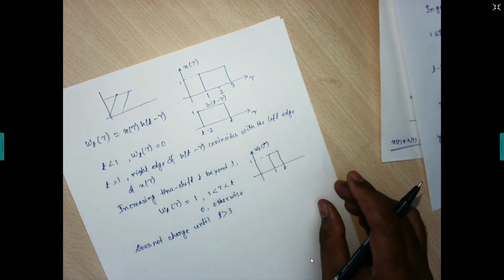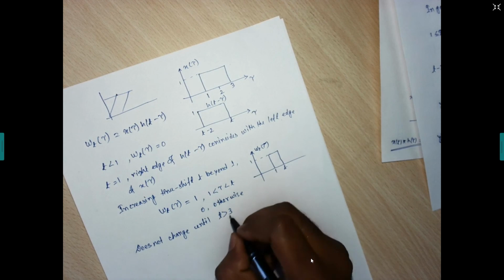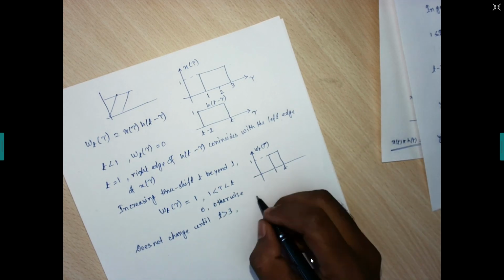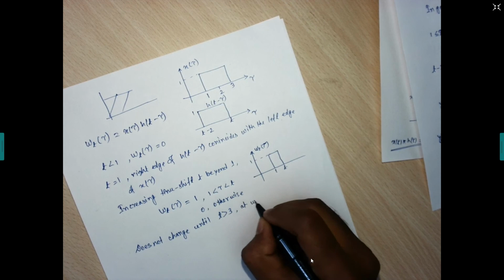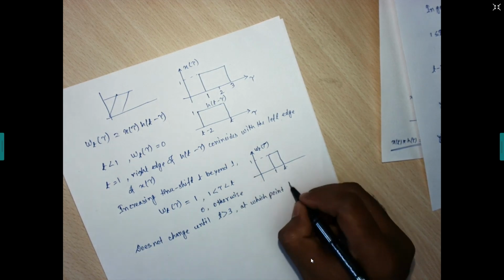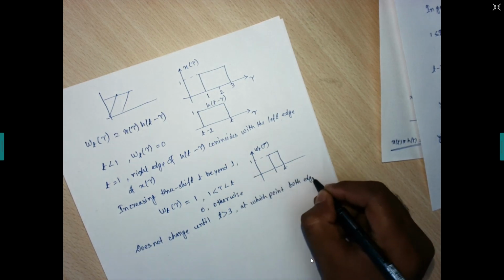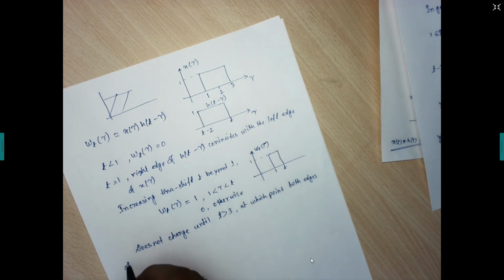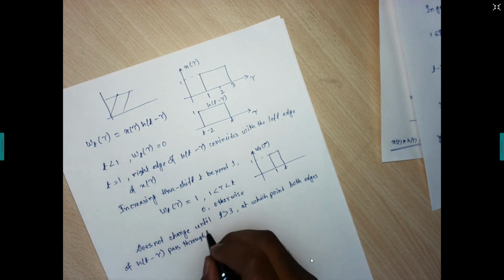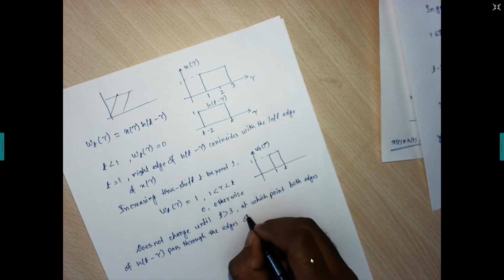So at which point? Both edges of h of t minus tau pass through the edges of x of tau.